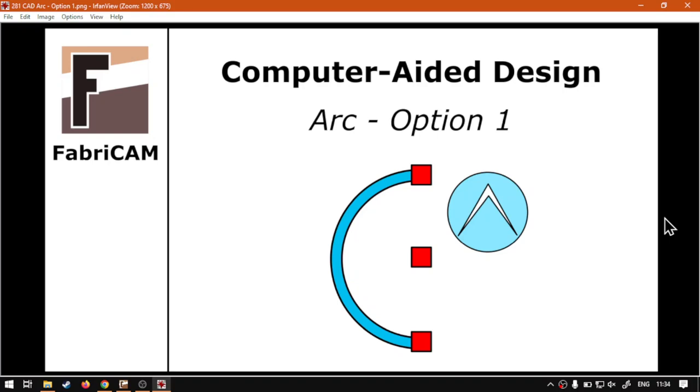Alrighty guys, in today's video we're going to be looking at the arc tool for the CAD feature, and this will be for FabriCAM software. But before that, let's have a quick intro first.